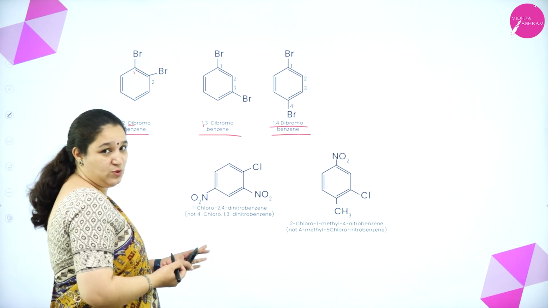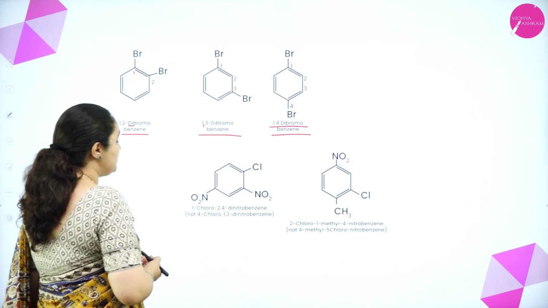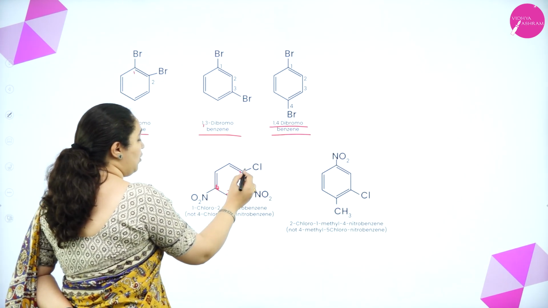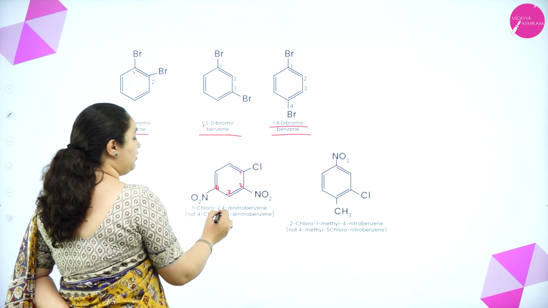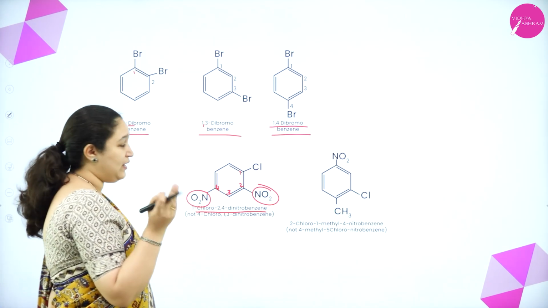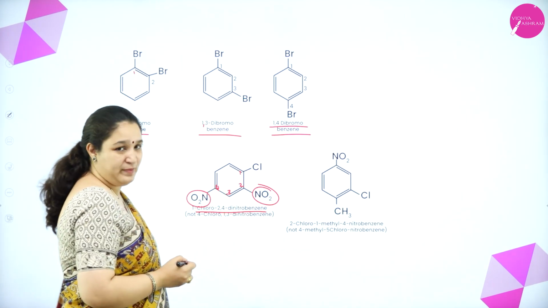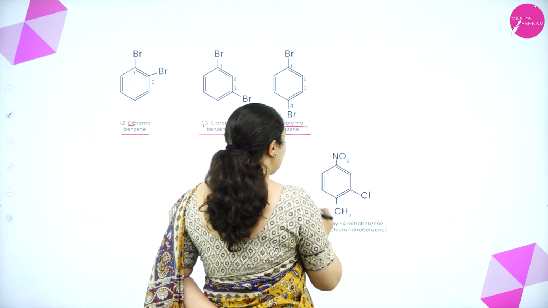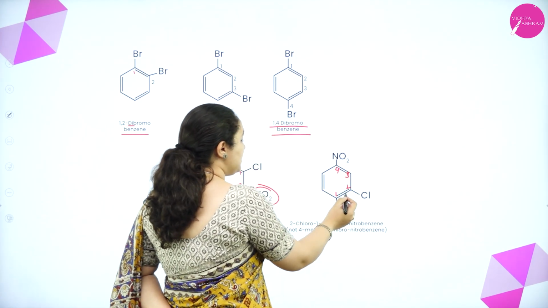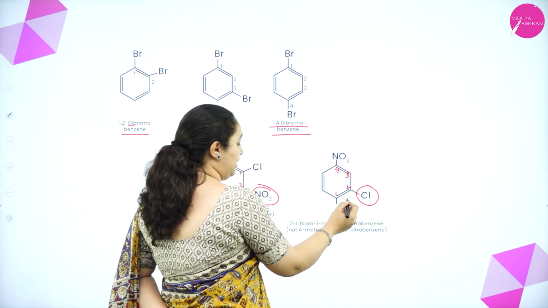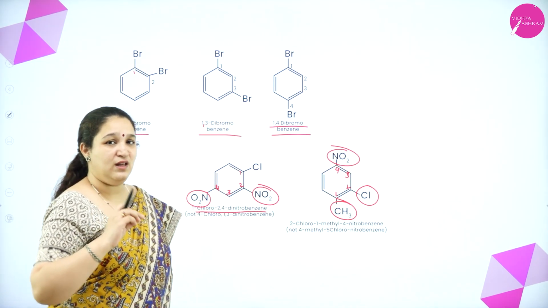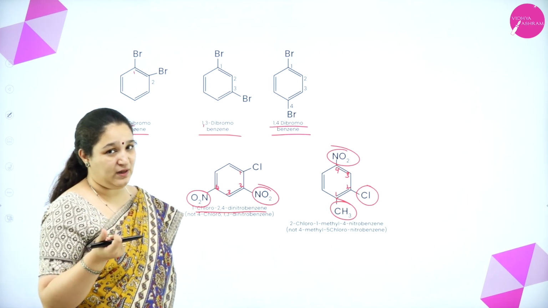Here you have many substituents. Three substituents are there. It is 1, 2, 3, 4. So it is 1-chloro-2,4-dinitrobenzene, because two are the same groups. We use the word dinitro there, and we use 2,4-dinitrobenzene. Similarly, here if I have to number, it is 1, 2, 3, 4. So it is again 2-chloro, alphabetical order, 1-methyl, 4-nitrobenzene. So when I am writing the prefixes, I have to write them in alphabetical order.